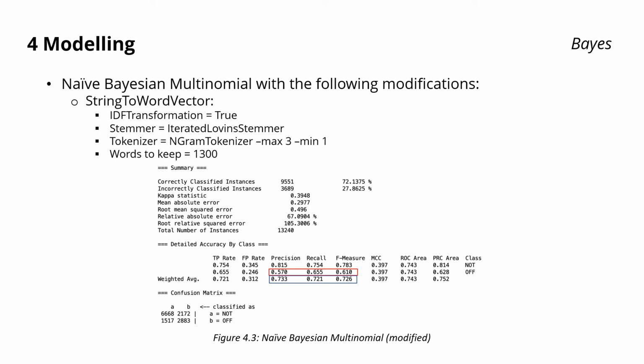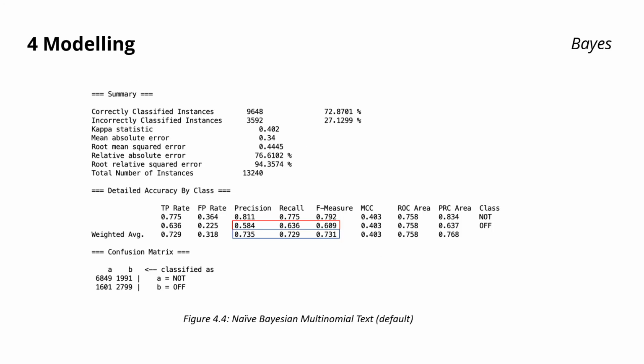Then we tried the same classifier with the following parameters for the filter. By applying the IDF transform, the words that appear more often in a tweet or less in the whole dataset weigh more, which helps us to adjust for the fact that some words appear more frequently in general. And by applying the stemmer, we can convert words to their stem for better results. Finally, we applied an n-gram tokenizer so that we can classify contiguous sequences. Also, we tried the naive Bayesian multinomial text classifier, and we can see the result is really similar to the previous one. So we decided to do evaluation on both of them to find the best one.